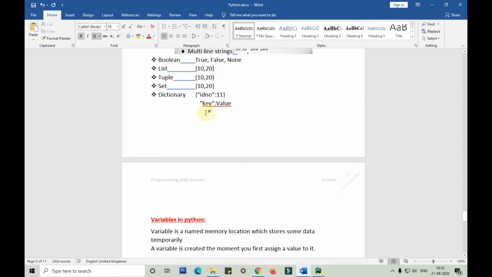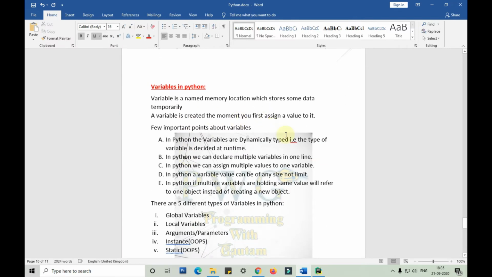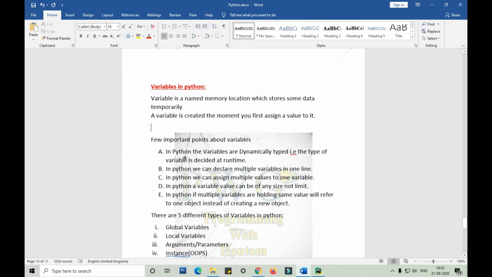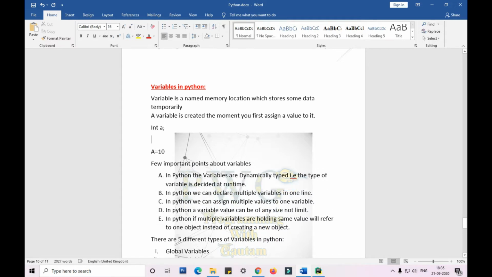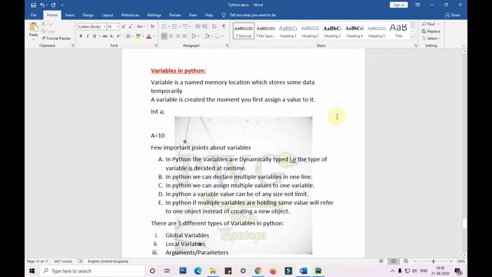Like if I'm giving a is equal to 10, it is created here. Whenever I declare a, it is automatically created. In any other programming language, we need to write int and declare the variables, with a semicolon, then assign the value to it, and then use that variable in the further code.